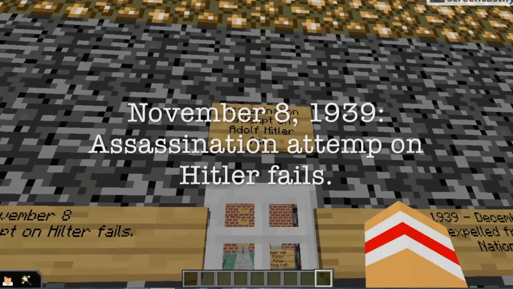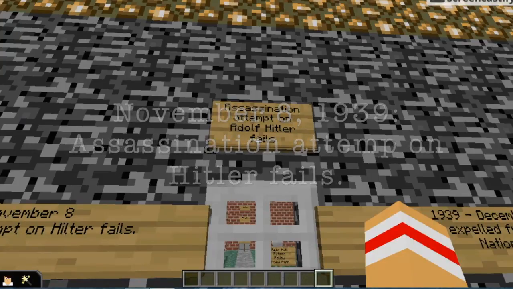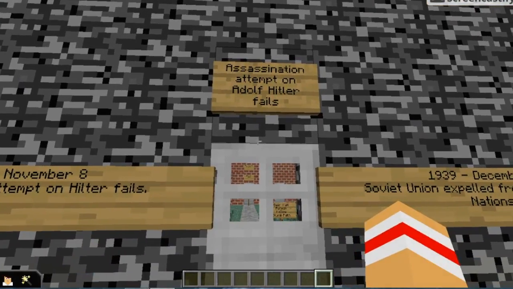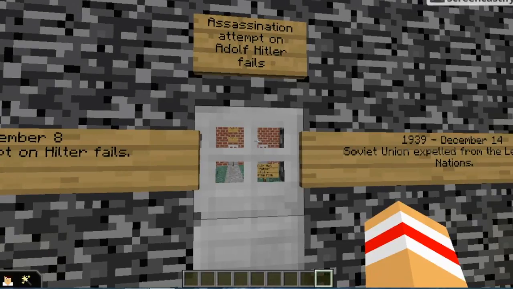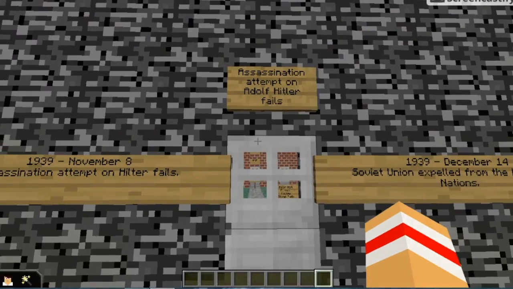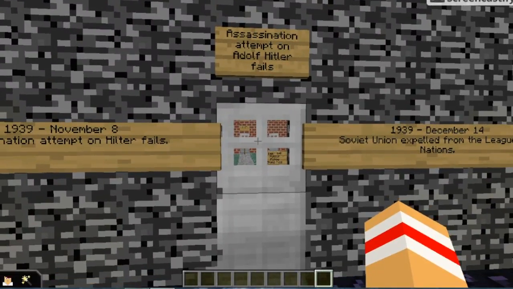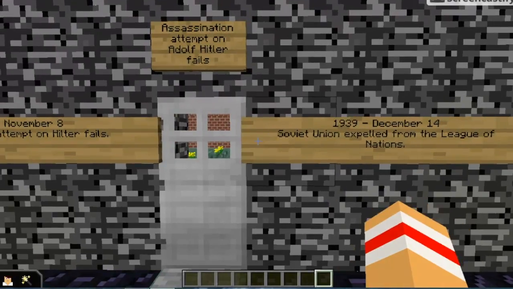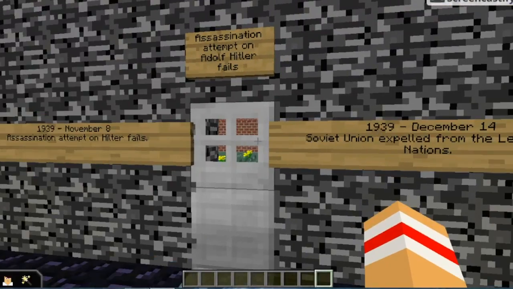This is the assassination attempt on Adolf Hitler. I'm Keegan, and I'll be your tour guide today. Here are some facts about this event. It took place on November 8th, 1939, at a beer hall in Munich, Germany. A guy by the name of Georg Elser planted a bomb inside the meeting room underground of the beer hall where Hitler was, and when the bomb exploded, Hitler was unharmed, surprisingly, and 7 people were killed and 63 more were injured in this event.